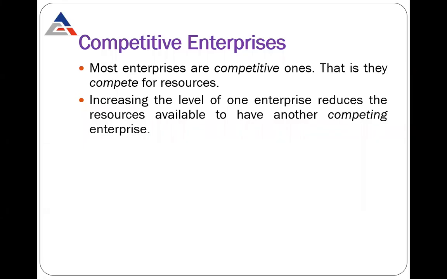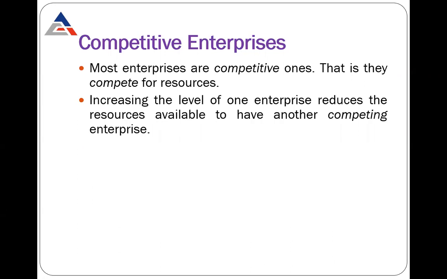In the competitive enterprise, suppose we have two enterprises and 100 resources, and both enterprises require the same type of 100 resources. Let's say one enterprise has a good budget and acquires all the resources. They purchase all 100 resources required for manufacturing the product.